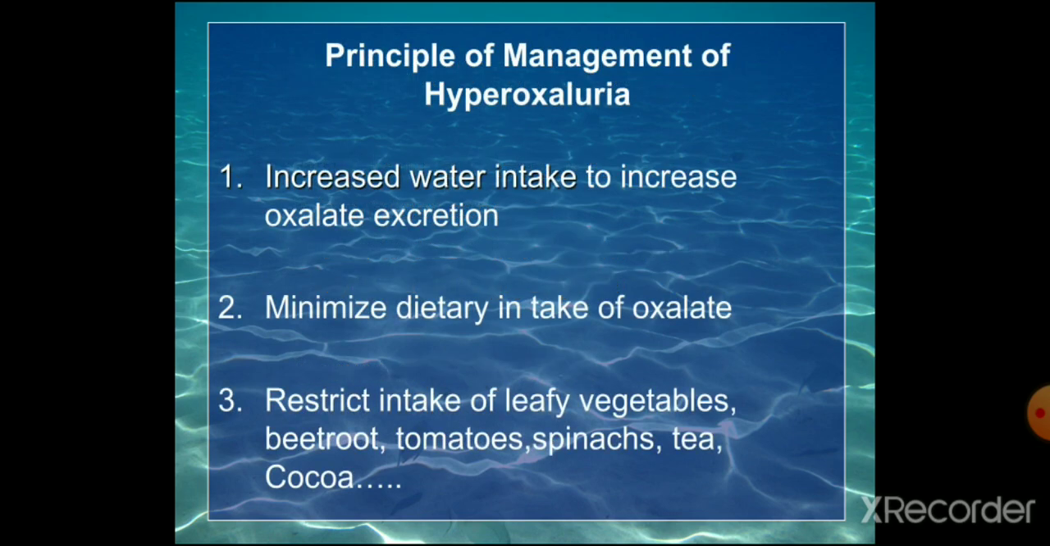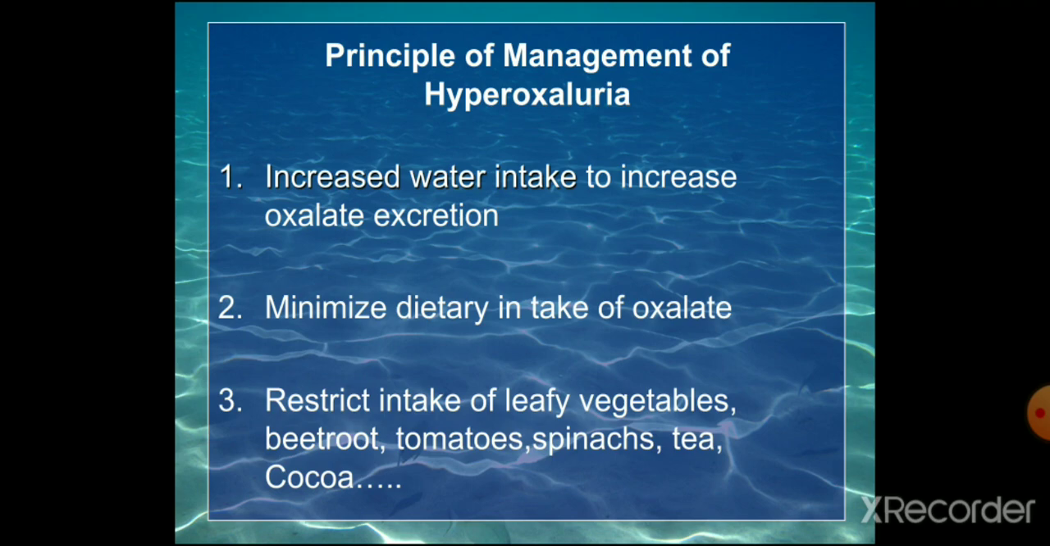Now the principles of management of hyperoxaluria. Hyperoxaluria is the most important inborn error in glycine metabolism. How will you manage? You have to increase water intake to increase the excretion of oxalate. Minimize dietary intake of oxalate. Oxalates are seen mainly in the fiber-rich vegetarian diet. So minimize the dietary intake of oxalate and restrict mainly leafy vegetables, beetroot, tomatoes, spinach, tea and cocoa, etc.